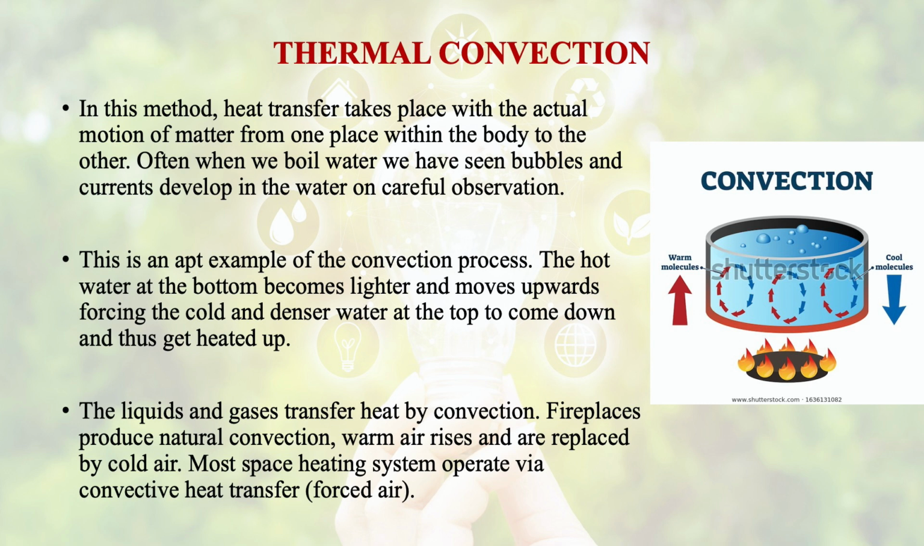Generally, liquids and gases transfer heat by convection. We talk about fireplaces. They produce natural convection: warm air rises and is replaced by cold air. Most space heating systems operate via convective heat transfer, that is, forced air circulation. The convection is of two types. One is natural convection and another is forced air circulation.